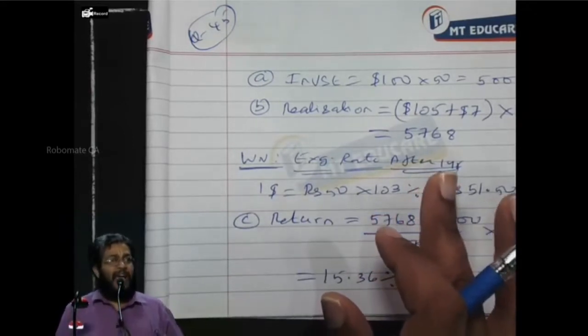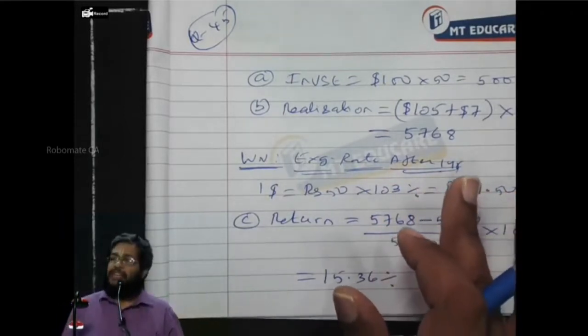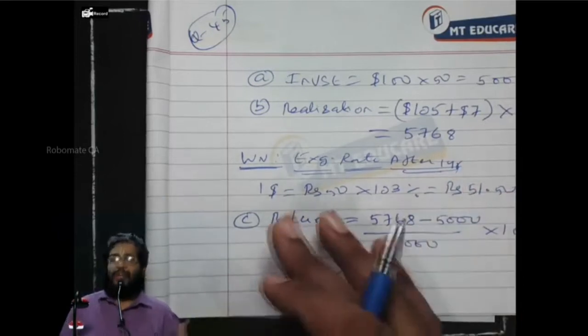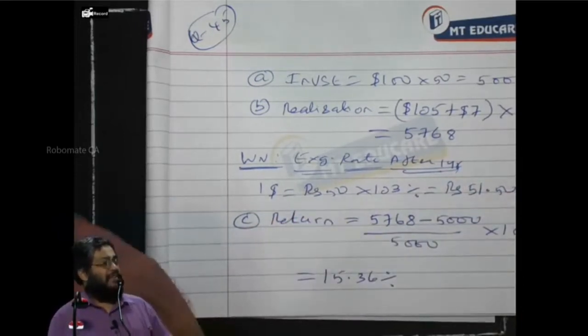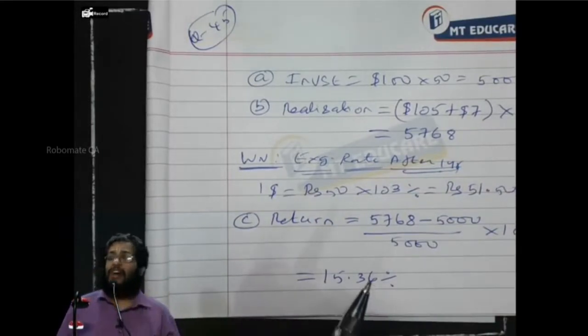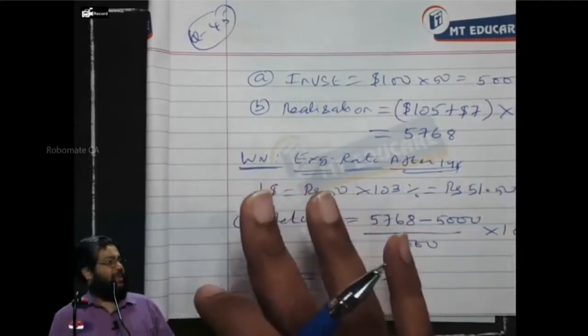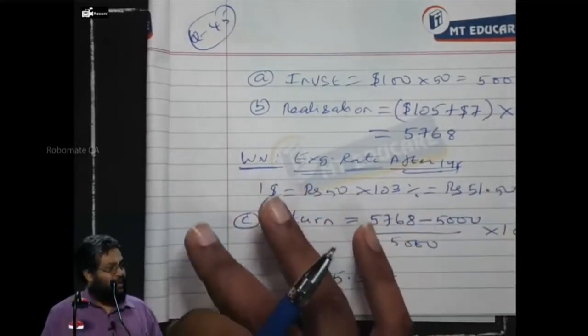The reason is I have a gain on conversion. When the foreign currency appreciates, as an investor, I'll be realizing more rupees than what it is invested. Hence, I'm having an extra gain. Respond yes or no. This is what we discussed in the covered interest arbitrage. Right or not? So the interest rate between two countries and exchange rate should be satisfying what? The interest rate parity. Can I proceed or not?